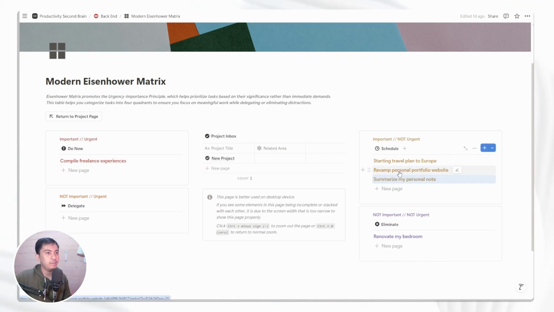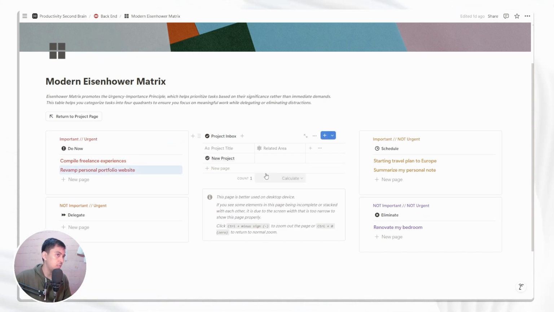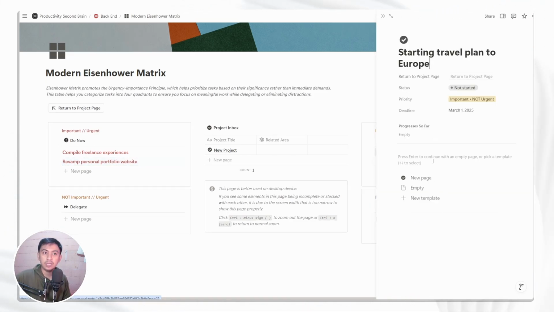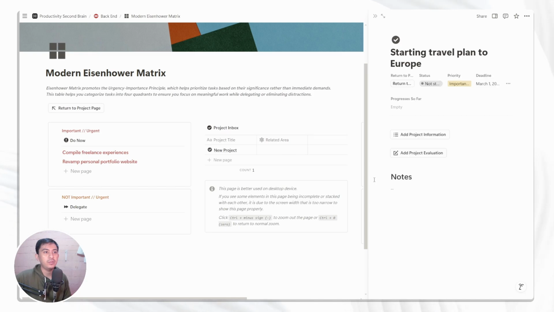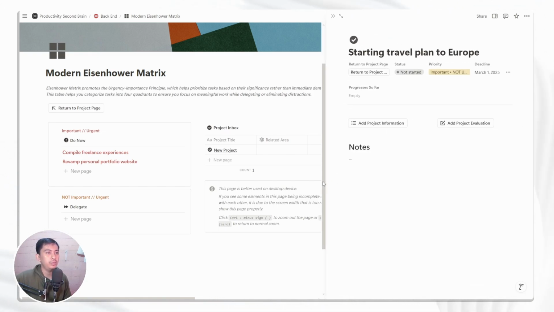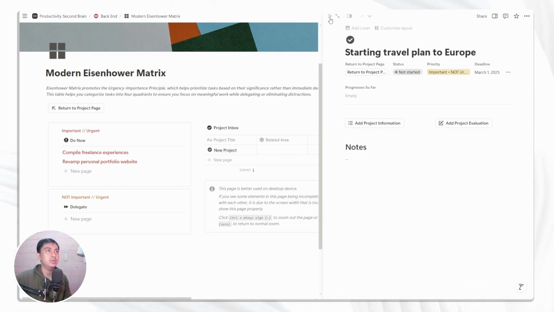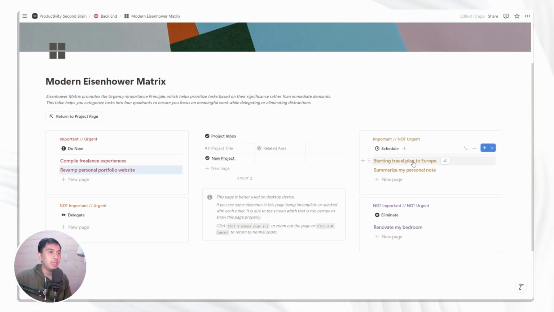But actually, revamping personal portfolio website is really important and urgent right now. And starting travel plan, I quite forgot about where to go. Maybe you can click it to see the details here. If you click it, we didn't put any information for now, but this is where you want to observe. And after, let's say that you observe the notes, and starting travel plan is really nice.